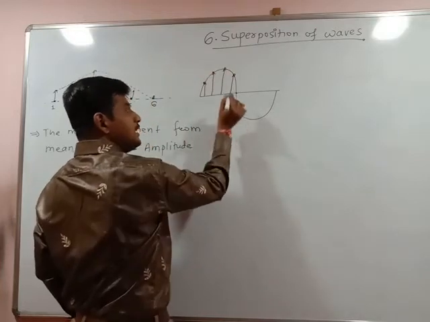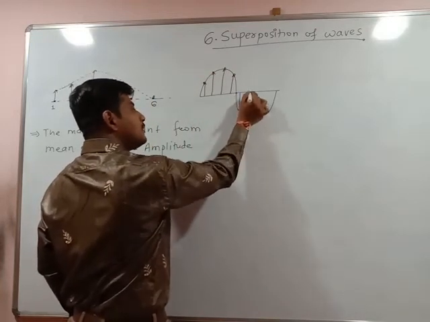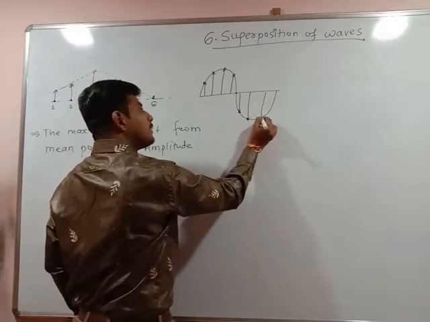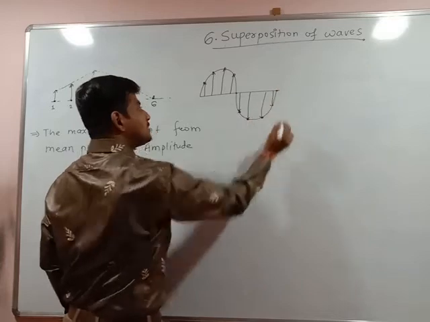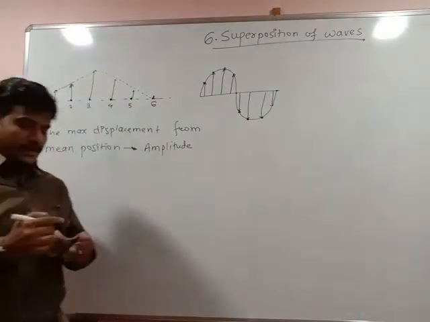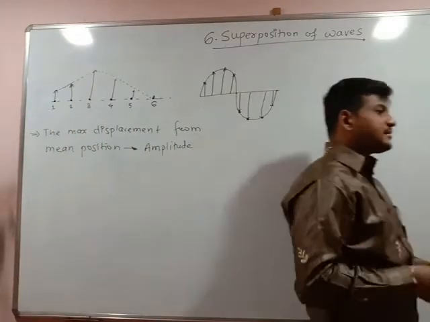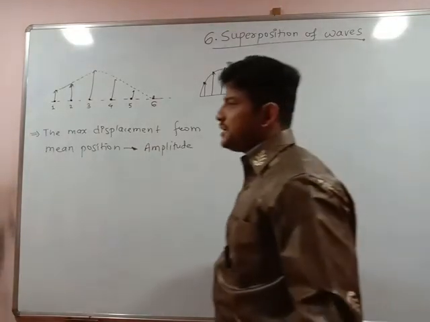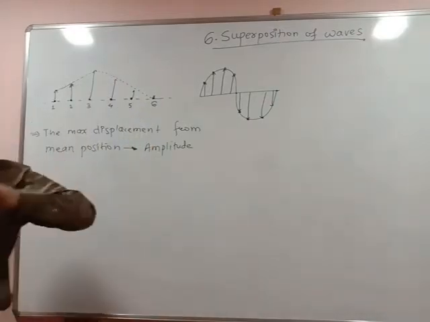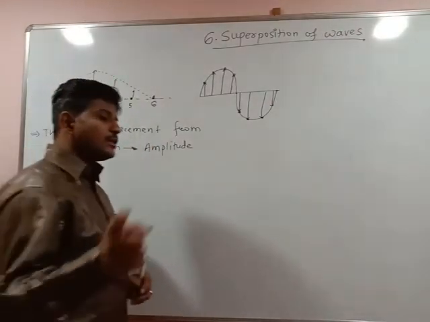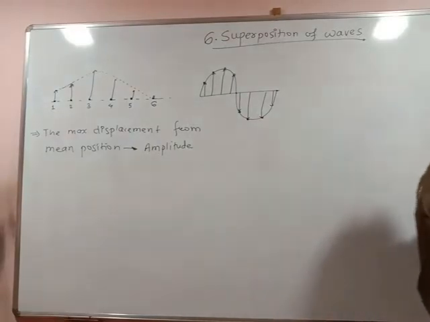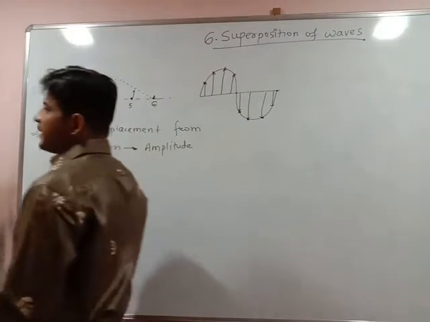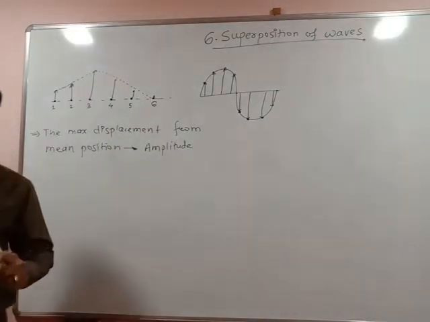This is one phase in the plus direction and here it is negative, the maximum displacement of the particle from its mean position. The wave is nothing but the disturbance of particles traveling through the medium. Particles receive energy, vibrate from their mean positions, and by connecting all the maximum positions of the particles we constitute a single wave.